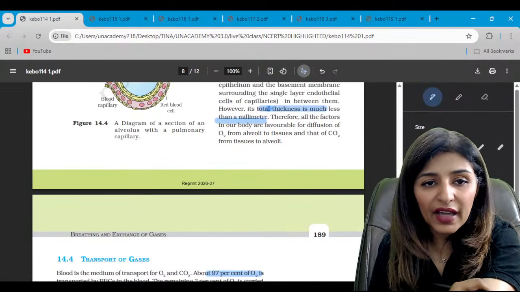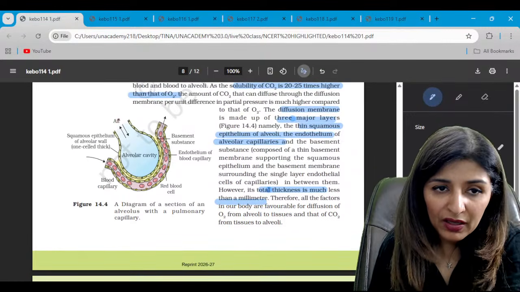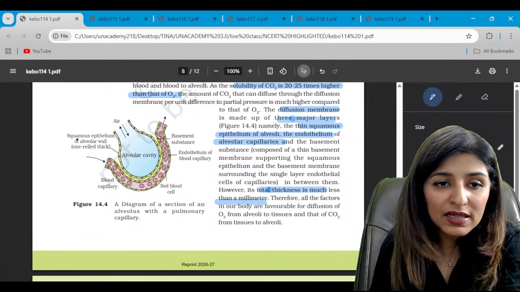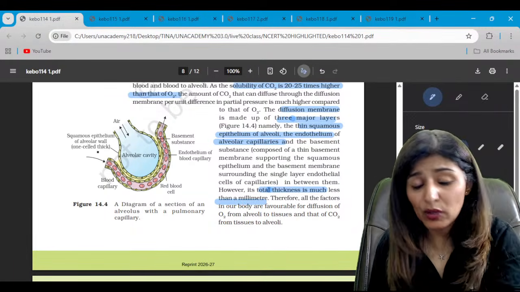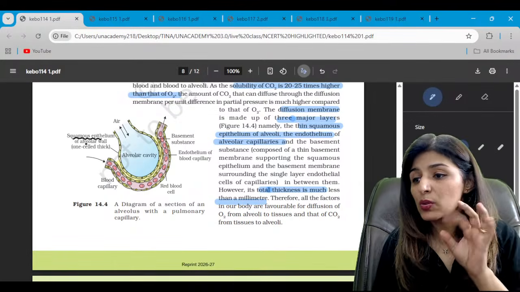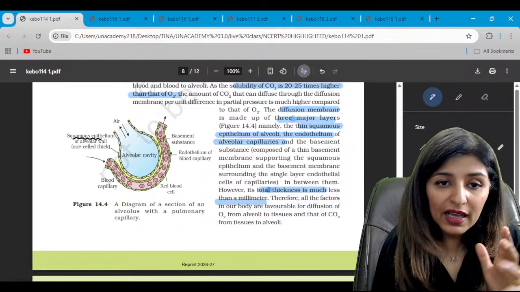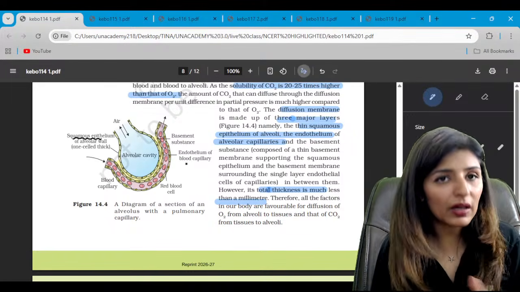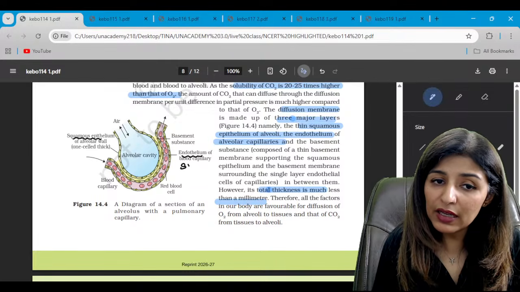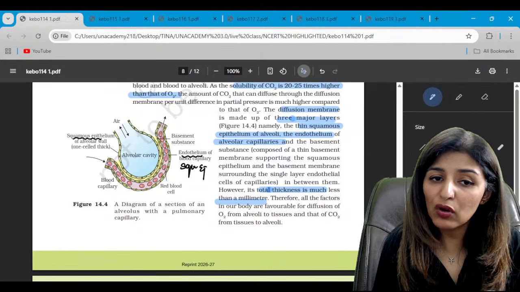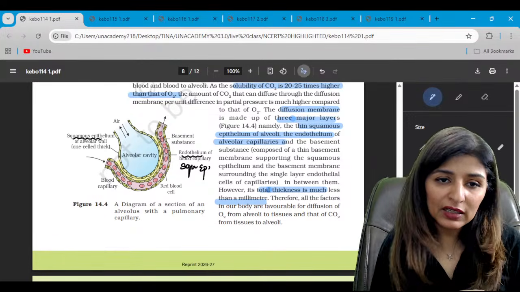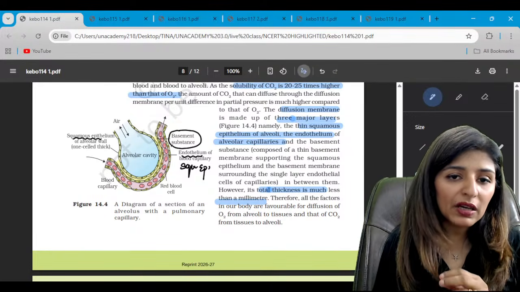Then we have the diagram of alveolus here. Air in the alveolar cavity. We know alveoli is lined by squamous epithelial cells, one cell thick. Now this is an adaptation for diffusion. Squamous epithelium is the only epithelium across which diffusion can take place. And then we have a blood capillary network around the alveoli. Again, the blood capillary is also lined by a single layer of squamous epithelium. We call it endothelium. And it is a characteristic of epithelial tissue that there is always a basement membrane present.